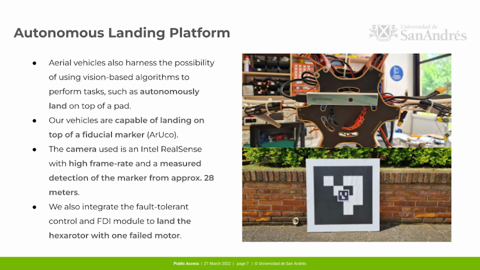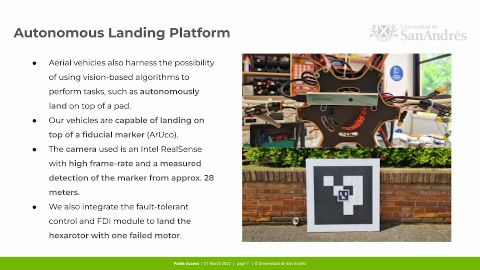These tags are quite useful even under occlusion of some bits. One of the properties of these tags is that it's possible to detect the markers with partial information. That's the reason that using a tag on top of another tag is possible. We've also measured the maximum detection distance with a 640 millimeters by 640 millimeters tag, which is 28 meters. Thus, we can perform landing maneuvers up to that distance.